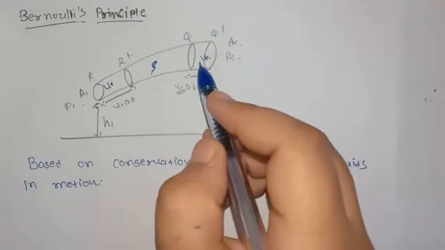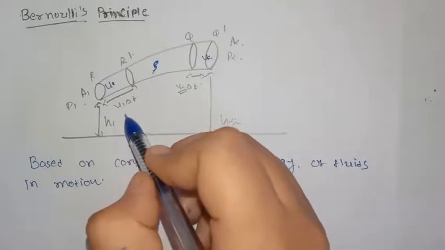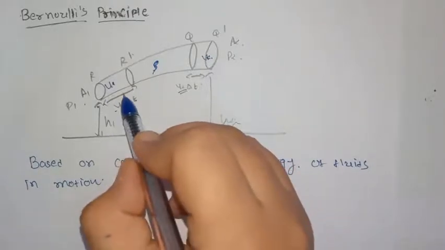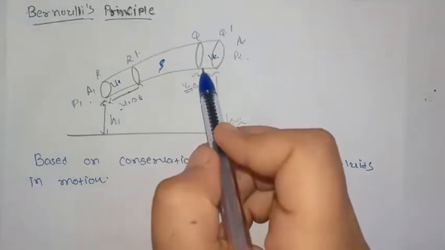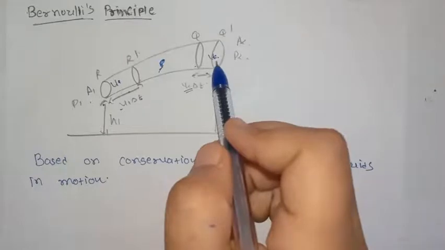In an infinitesimal time interval delta t, fluid moves a distance of v1 delta t from R to R dash, and in the same time it moves a distance of v2 delta t from Q to Q dash.